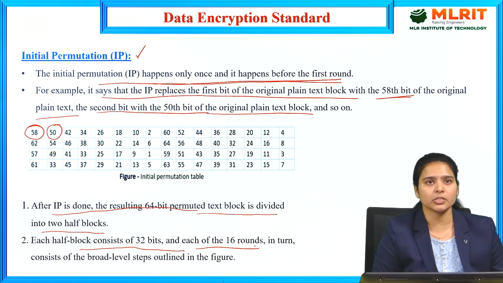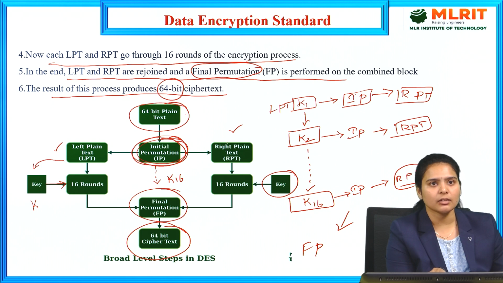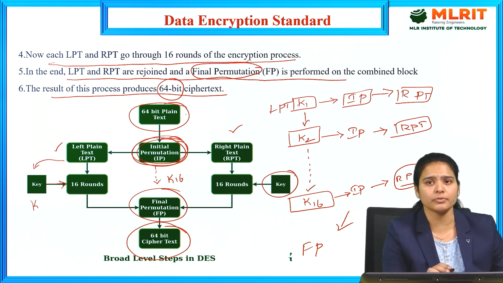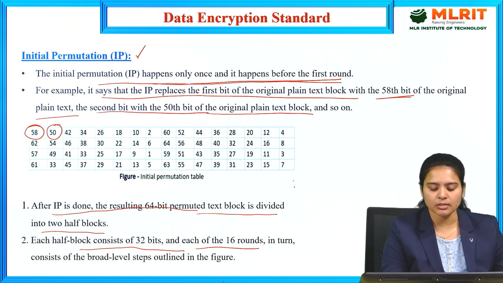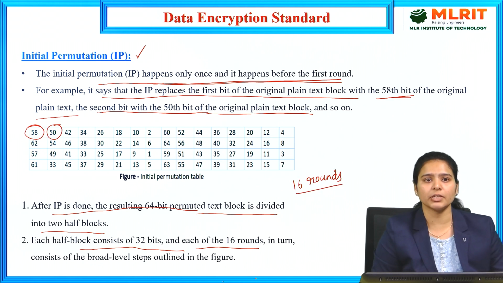So for the initial permutation, we start with both the left one and the right one, with a 64-bit output of ciphertext, and we need to contain only 16 rounds. We need to calculate only the 16 rounds, and we need to get the output.